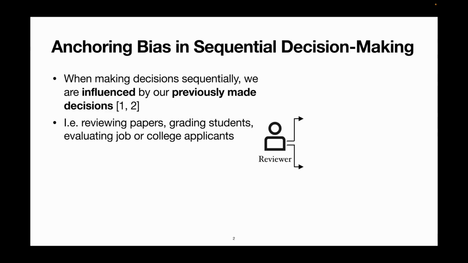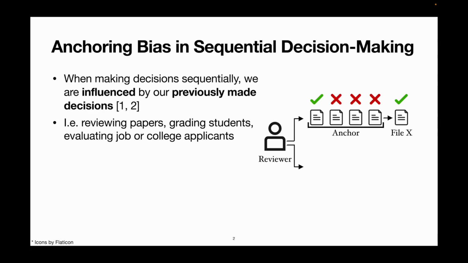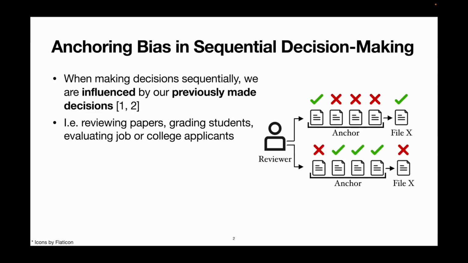Imagine a scenario where you evaluated and rejected 3 unqualified students in a row to be admitted to a college program. Then, if you evaluate a specific file X, you might be unconsciously biased towards admitting that student. On the other hand, if you'd just seen 3 highly qualified students and admitted them all, you might be unconsciously biased to reject the same particular file X.